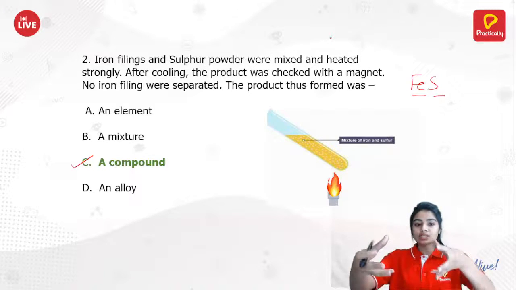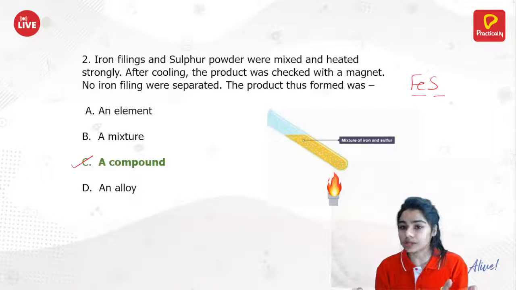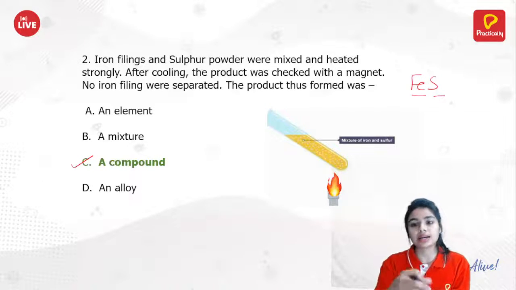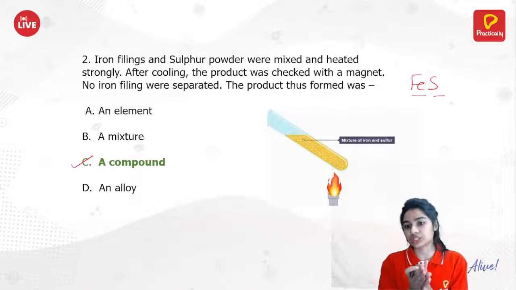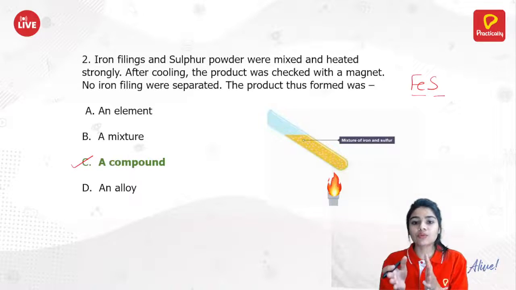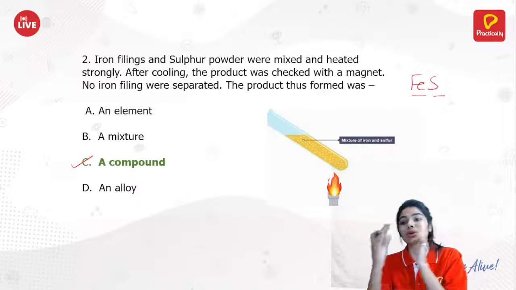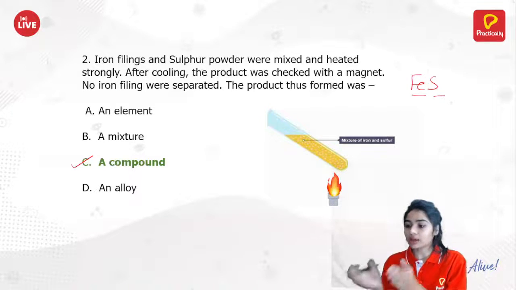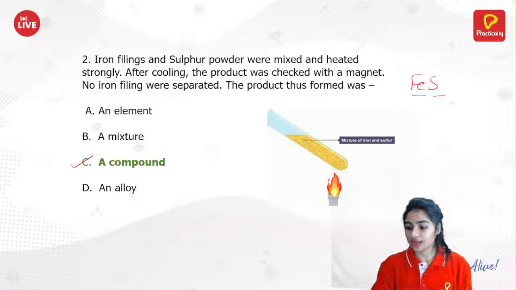This is one more thing. If we just take iron filings and sulfur, it will be only a mixture. Then you move a magnet and the iron gets attracted. But if you heat this mixture, it will no more remain a mixture. It will be converted into a compound. That's why it does not show its constant properties.